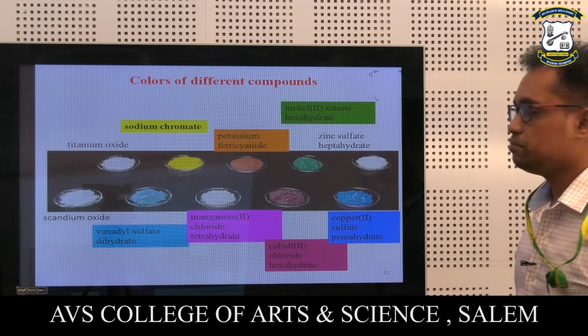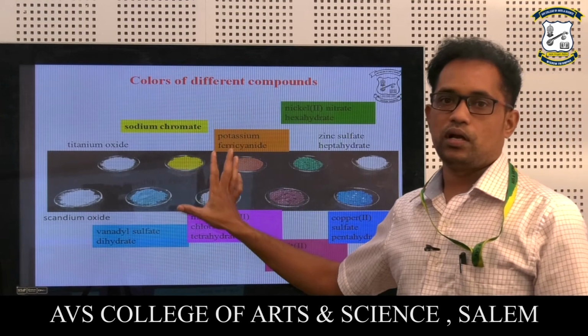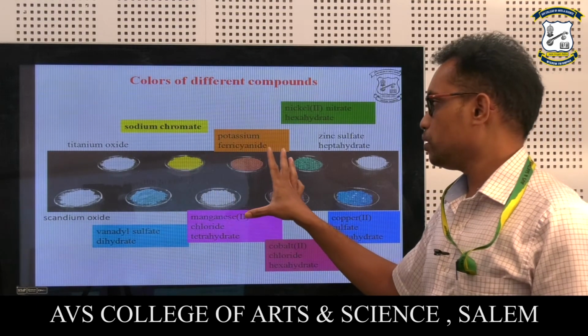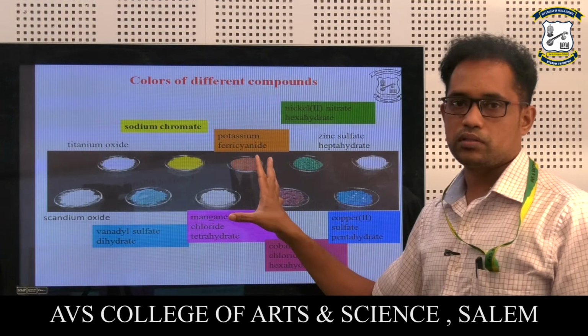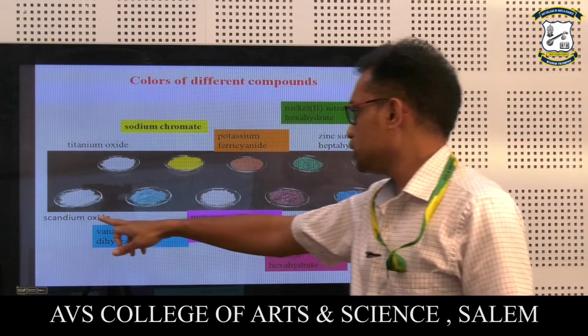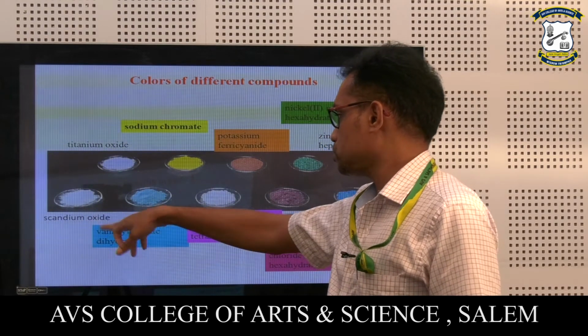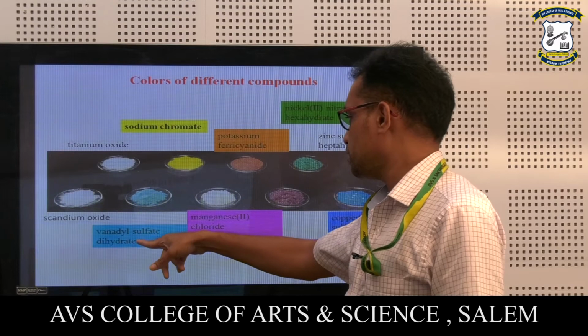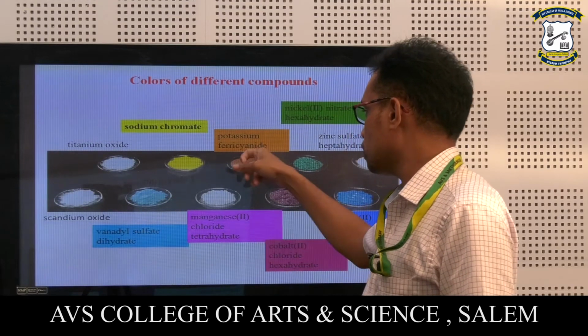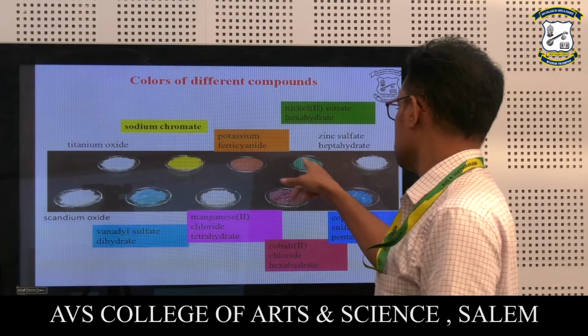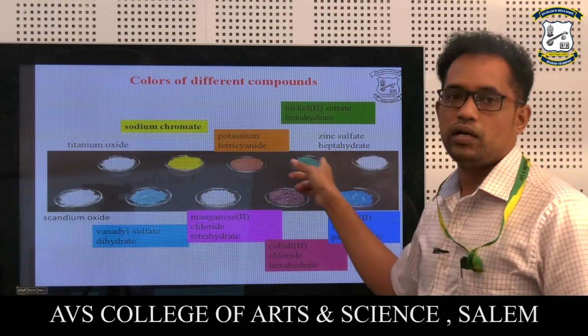So these are all simple examples for the colors of different compounds, how coordination complexes are giving the colors. And here we can see the normal metal oxides. Titanium dioxide is white in color, and scandium oxide is white in color. The vanadium sulfate dihydrate is light blue. So these are all the different colors. Here we can see the different colors of the different complexes.